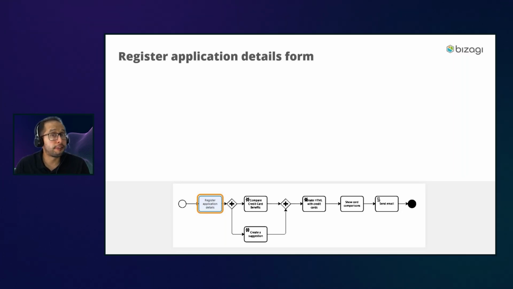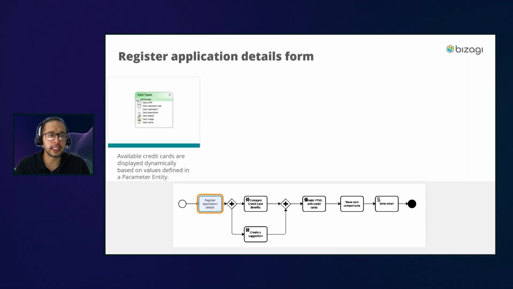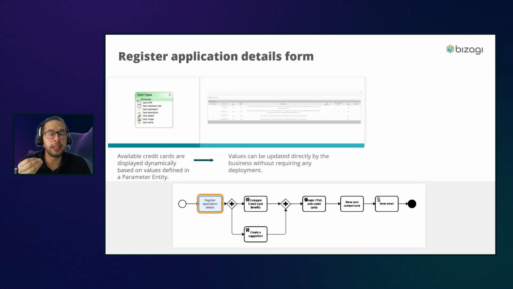So in the first activity that we already completed, where we saw the form, basically what is happening behind the scenes is that we have one parametric entity, called credit card types, with dynamic information of the available credit cards that the bank offers. All that information can be changed directly from production environments without any deployment if we want.